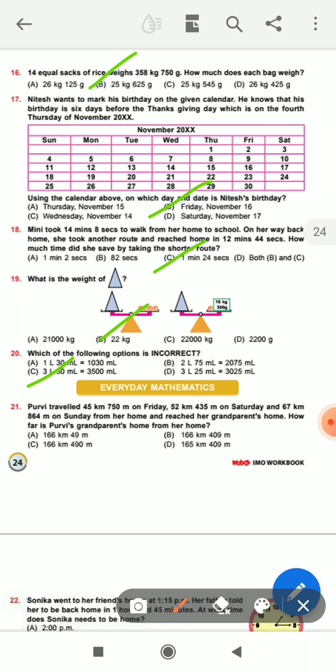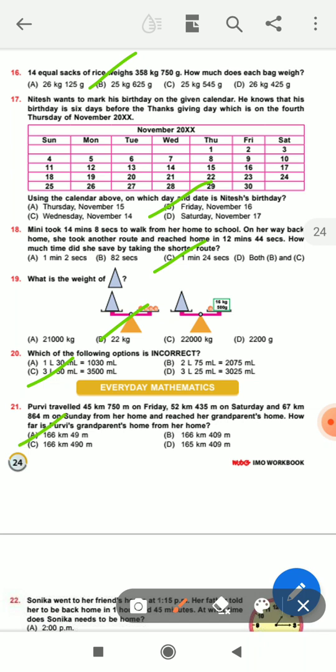Just add 45 km 750 meter plus 52 km 435 meter plus 67 km 864 meter. The answer is option A, 166 km 49 meter. Option A is correct.